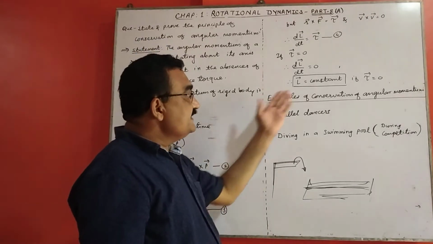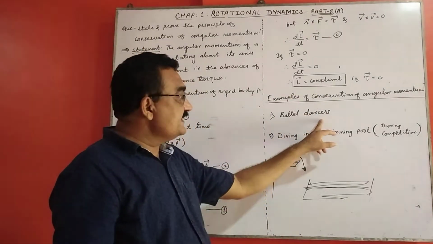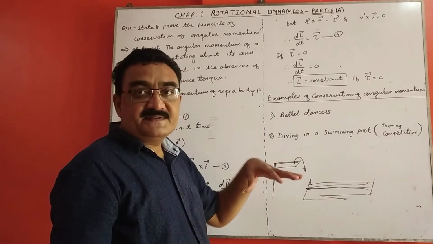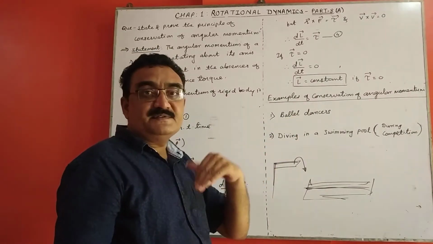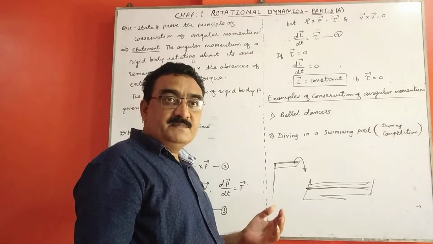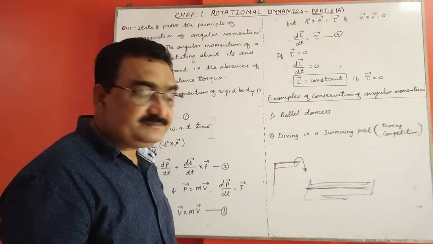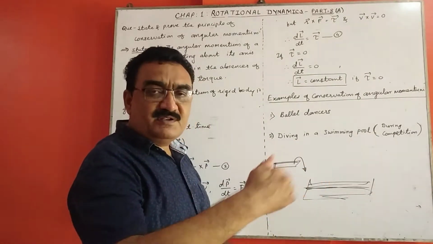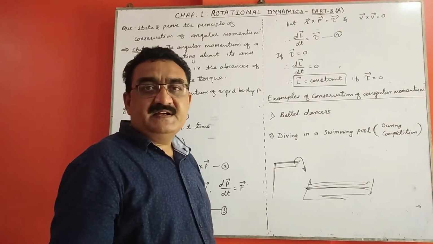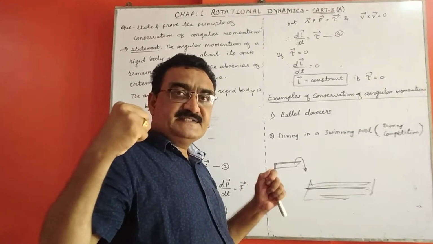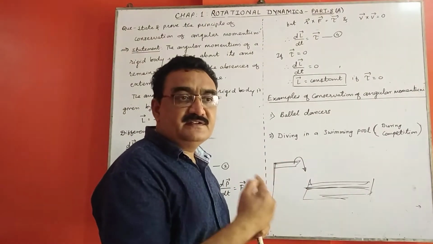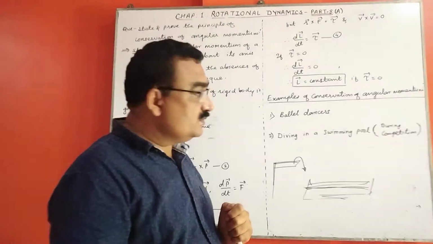Then examples. The first example is of ballet dancers. At the time of the Olympics, ballet dancers perform a show before starting the games. When they rotate in small circles, their hands and legs are close to their body and they rotate on one toe.